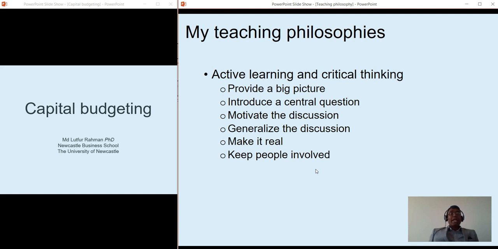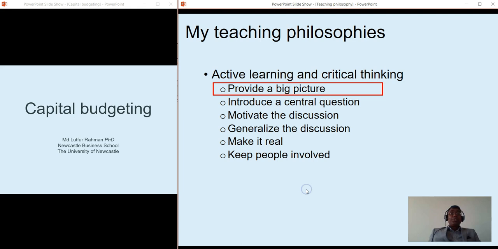So first of all is active learning and critical thinking. I believe that students should not only be equipped to take a test, they also should be able to use the knowledge they learn in classes several years down the road. That's why students must be active learners. Students must be able to critically think about how the knowledge they learn can be used in different domains of their lives.